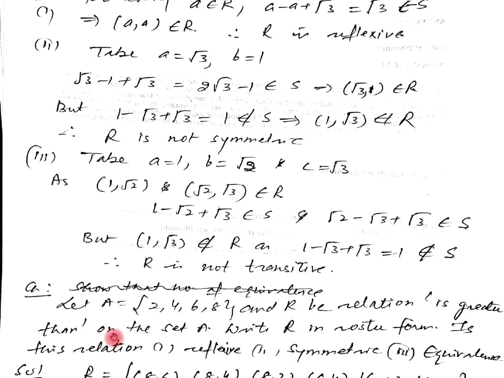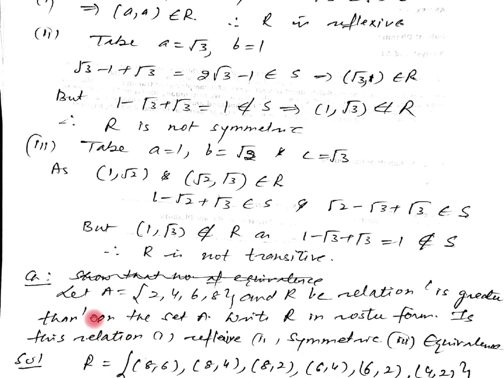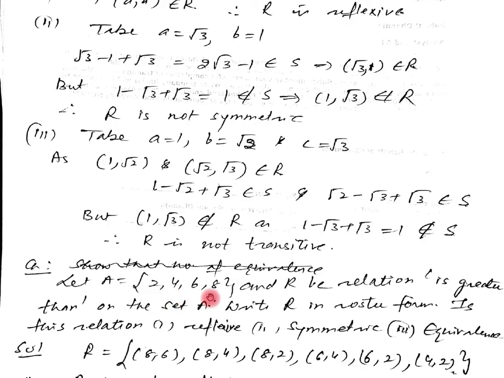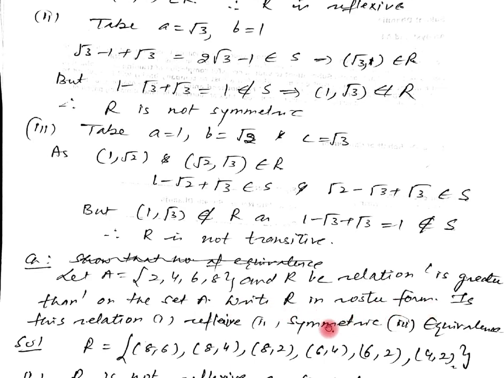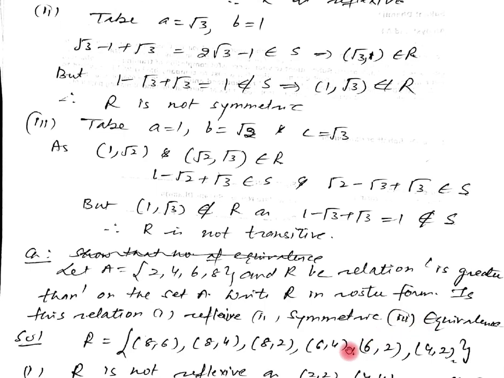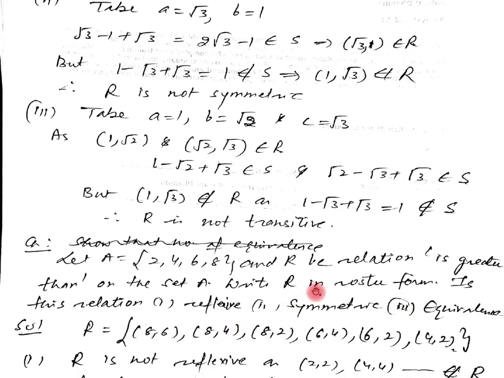Now the question is here. The set A is given having elements 2, 4, 6, 8. R is the relation "is greater than" on the set A. Write R in the roster form. Is this relation reflexive, symmetric and an equivalence relation? We have to tell.